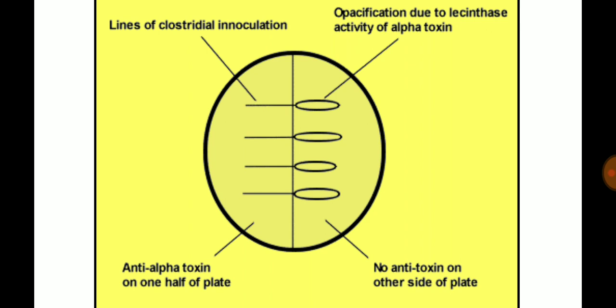So we can see very clearly from outside that this streaking is of bacteria which secrete alpha toxin, and we know the most important in that series is Clostridium perfringens. So we can easily differentiate Clostridium perfringens by Nagler's reaction from other Clostridium species. So guys, this was all for the neutralization test. Hope you are all enjoying it.